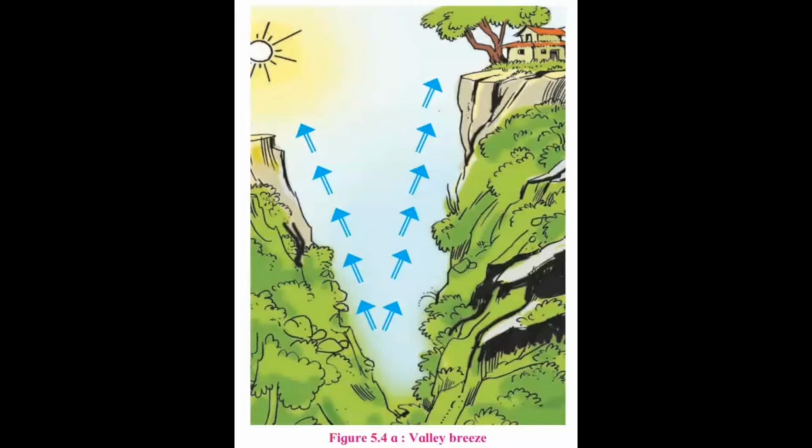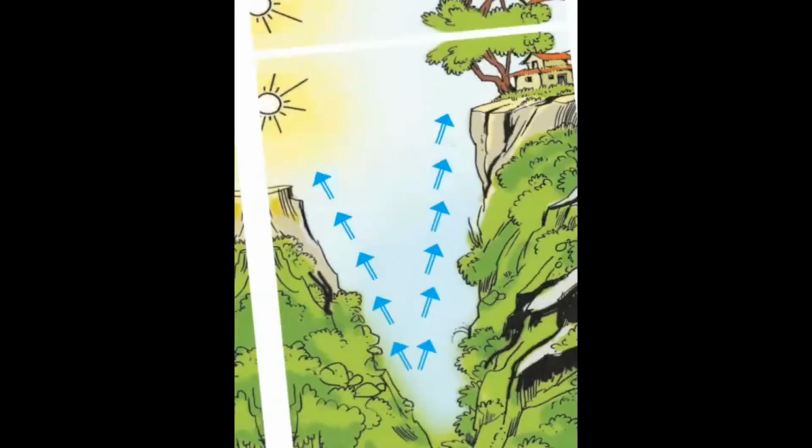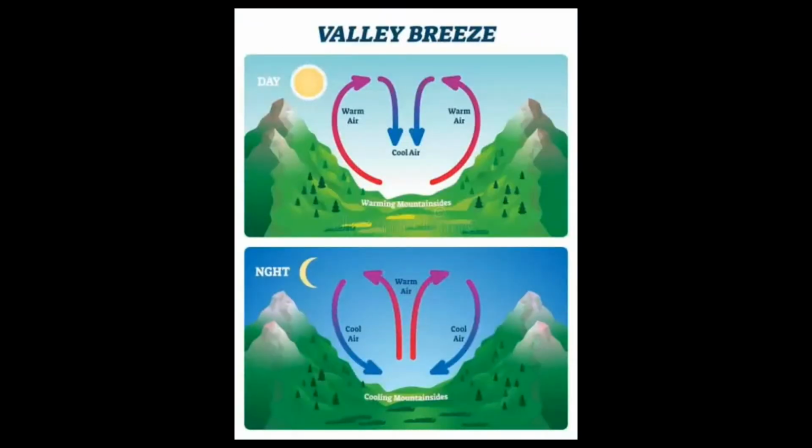First one, the land on the mountain heats up quickly during the day. The valley zone is comparatively cooler due to more number of trees. Air pressure is lower on the mountains due to its comparatively high temperature, whereas in the valleys, the air pressure is comparatively higher.